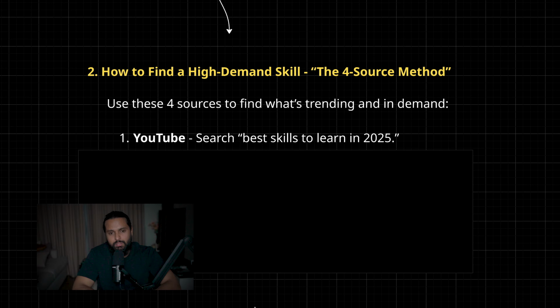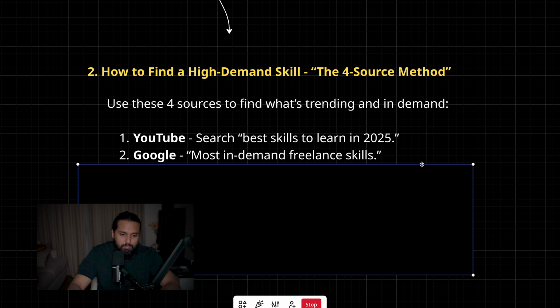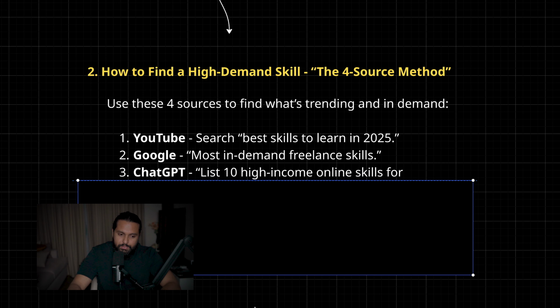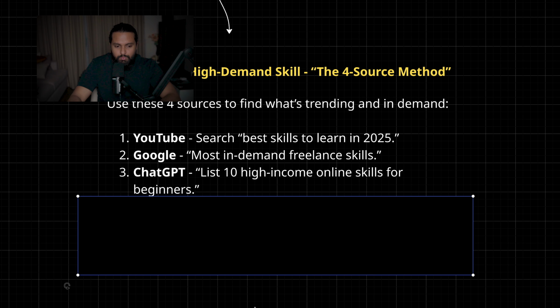I have my friends come to me and ask, how can I learn this? How can I learn that? The thing is, knowledge is readily available in your palms. You just have to type it and put some effort into learning these skills and do some research to identify what skills are in demand and what are the high income skills. And it's real simple. Google is another source. Just type most in demand freelance skills. ChatGPT is your friend. List 10 high income online skills for beginners.